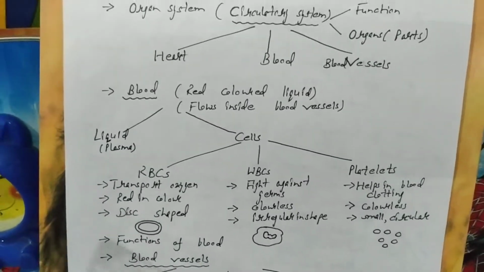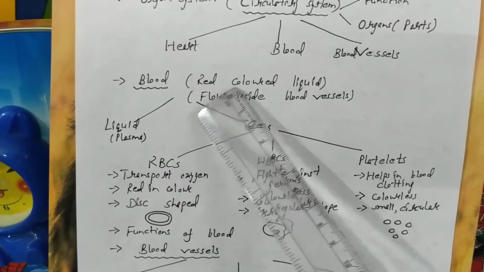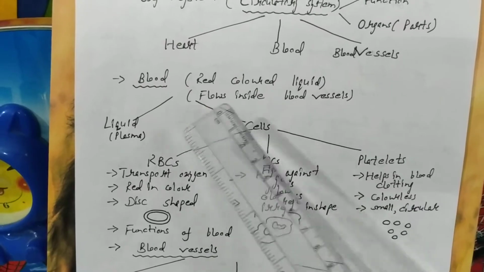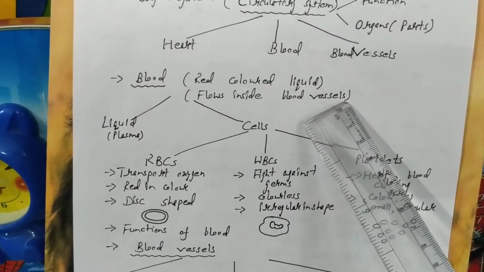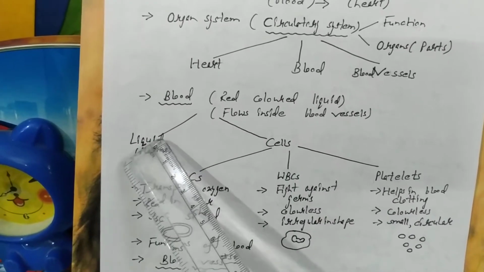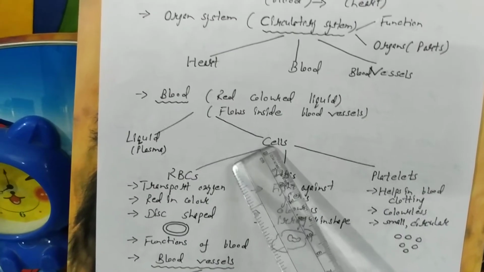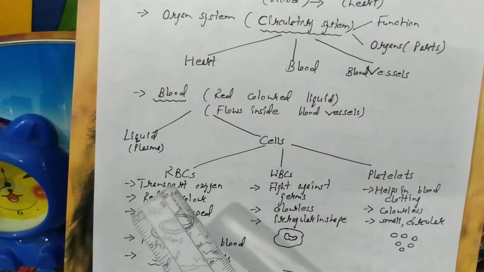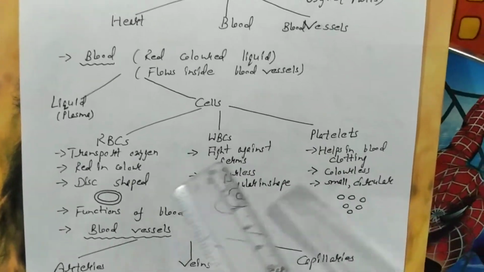First comes blood. As you all know, blood is a red colored liquid, or fluid, and it flows inside thin tubes, the blood vessels. Blood consists mainly of two parts: the liquid part, which is known as plasma, and the cellular part, which consists of three cells: red blood cells, white blood cells, and platelets.